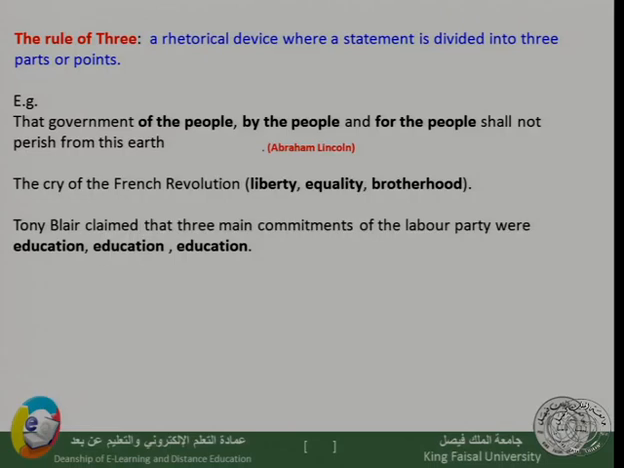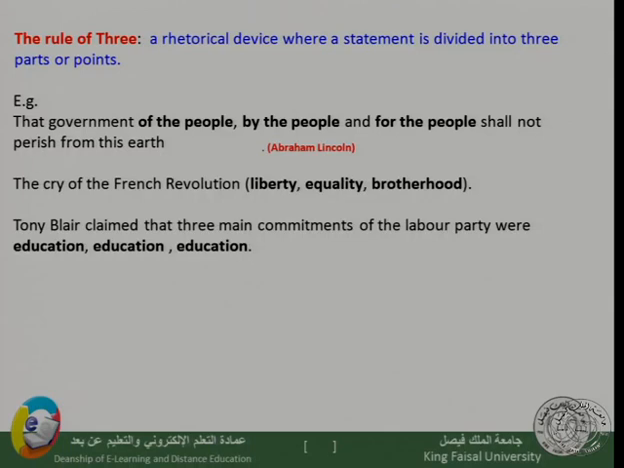An example of this is from Abraham Lincoln, when he says, this government of the people, by the people, and for the people. Notice how this three-part statement has a better effect than it really would otherwise. So, the government of the people, by the people, and for the people shall not perish from this earth. So the division of the statement into three parts can give it a better influence.